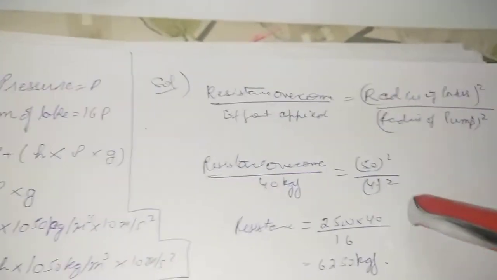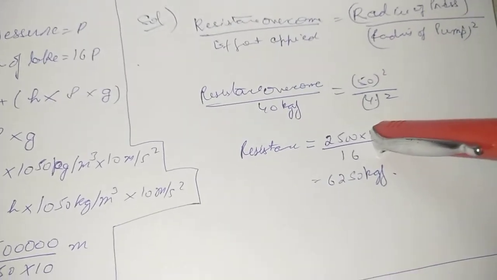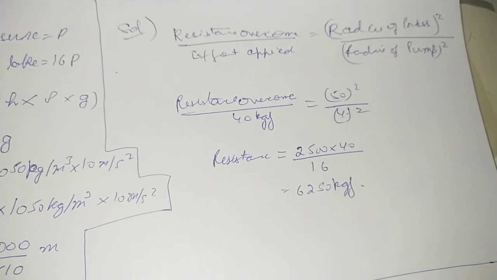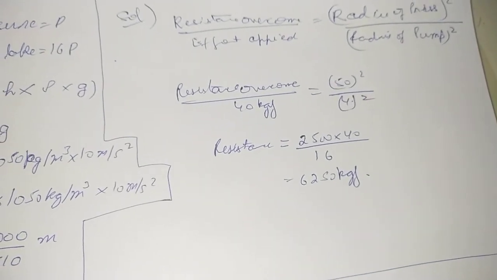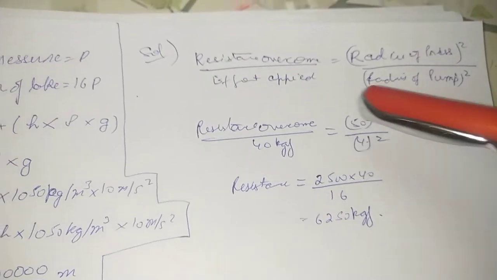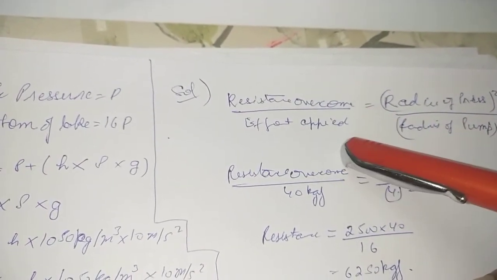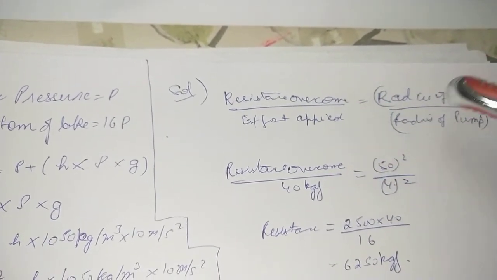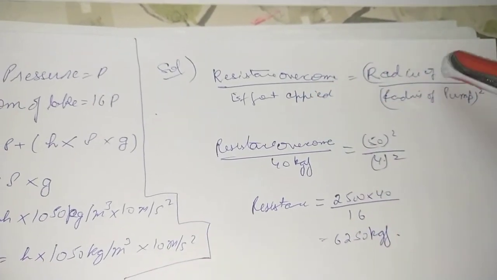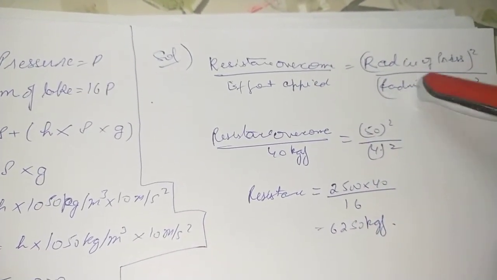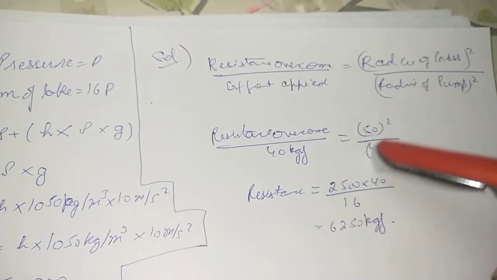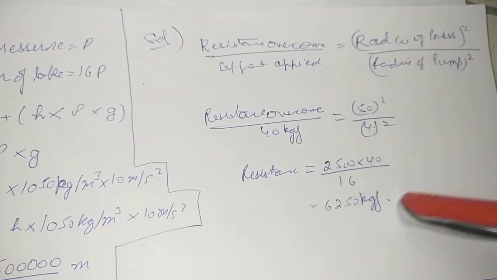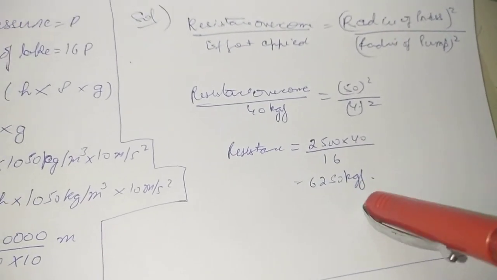Let's take one more question, the last one. The ratio of the radius of the press plunger and the pump plunger is given as 50:4. If an effort of 40 kgf acts on the pump plunger, calculate the maximum resistance the press plunger can overcome. So we know that the resistance overcome upon effort applied, the resistance being the load that we need to move, will be equal to the radius of the press plunger upon the radius of the pump plunger, whole square. Putting in the values and cross multiplying, we get the resistance, or the load that we need to overcome, which is going to be 6250 kgf.